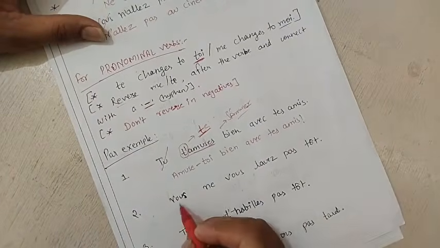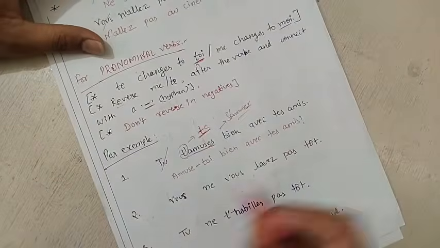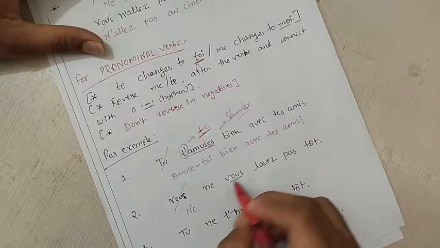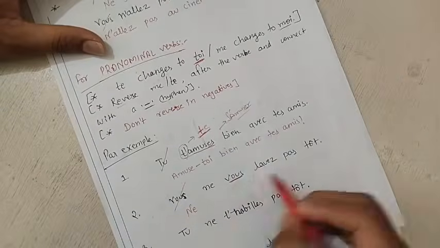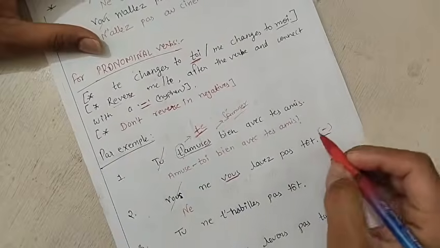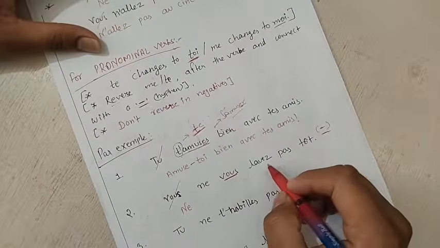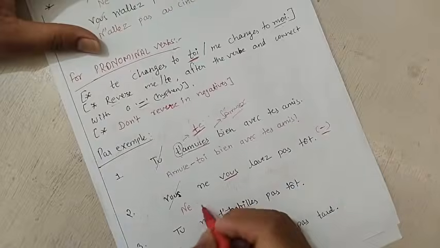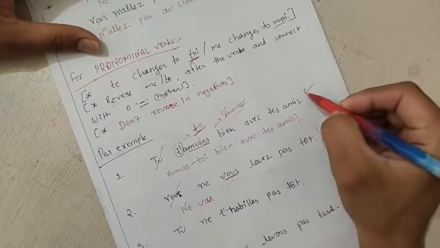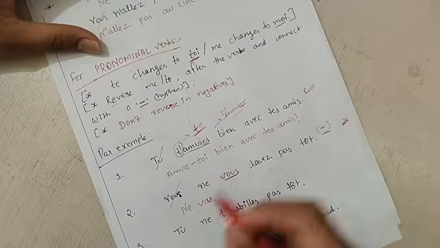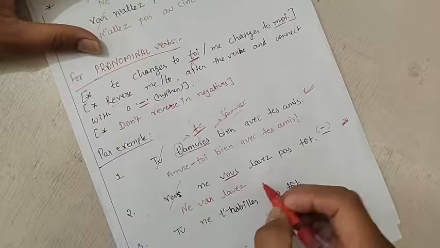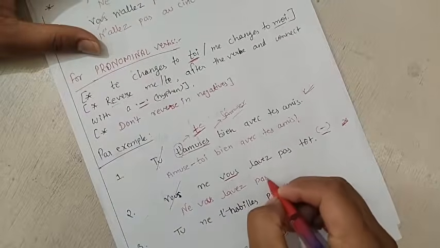Okay, come back to this second question. Vous ne vous lavez pas. So just remove vous, then write ne. Here, as we have the reflexive pronoun here, vous, what will happen? Suppose if you are having a negative sentence, so we will not do the inversion of the reflexive pronoun and the verb here. We will write it as it is in negative. In affirmative we were doing, but in negative we are not doing what? Inversion we are not doing. We will write it as it is. Vous ne vous lavez pas.